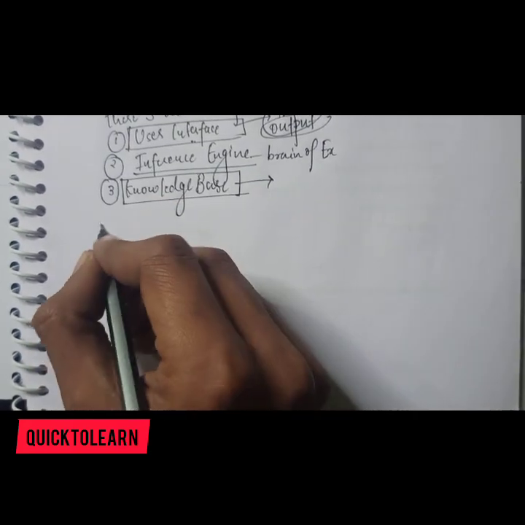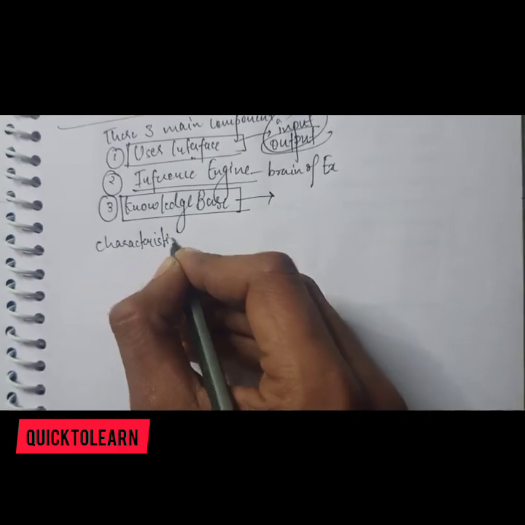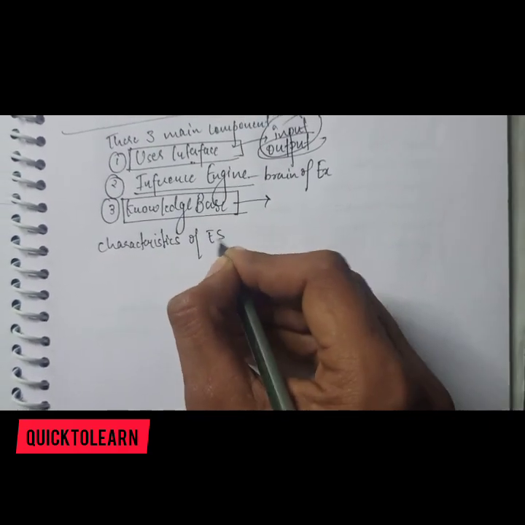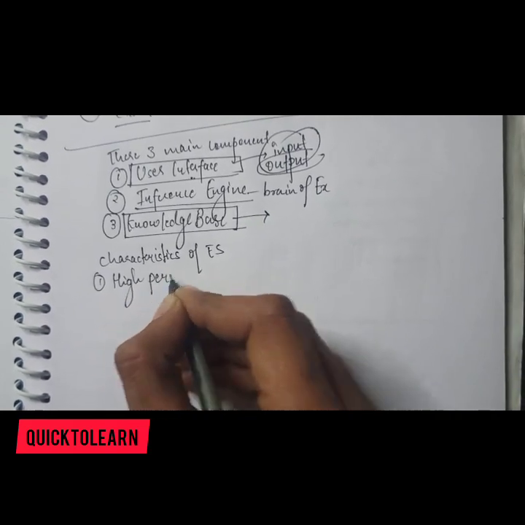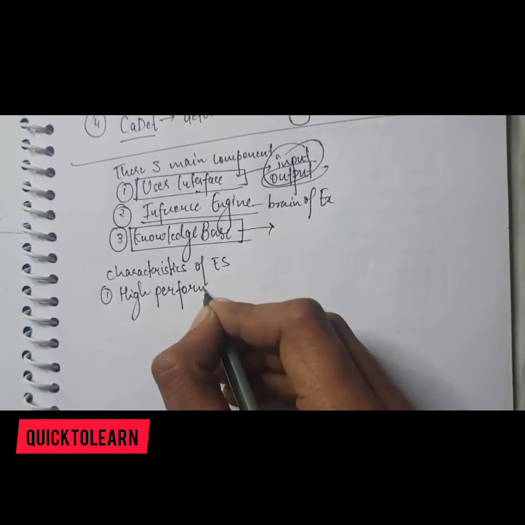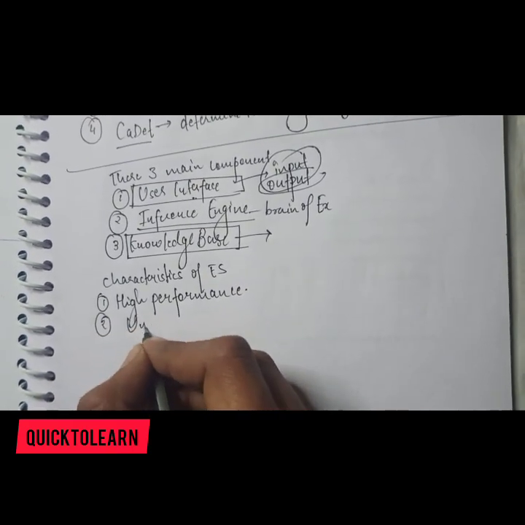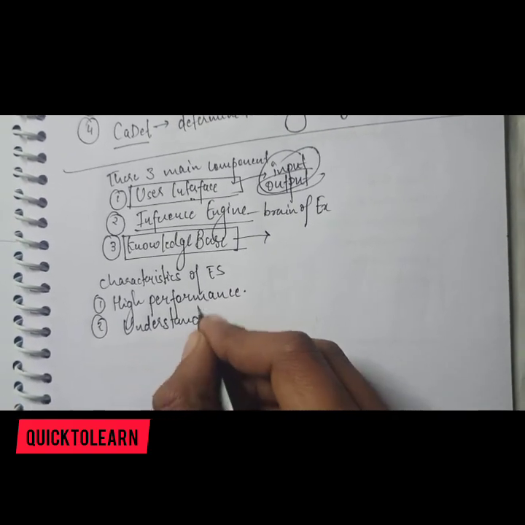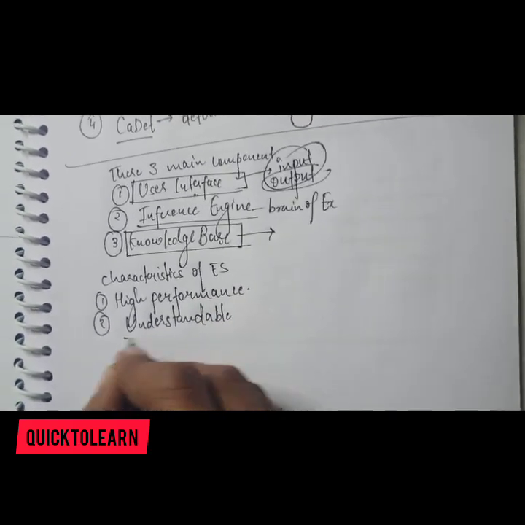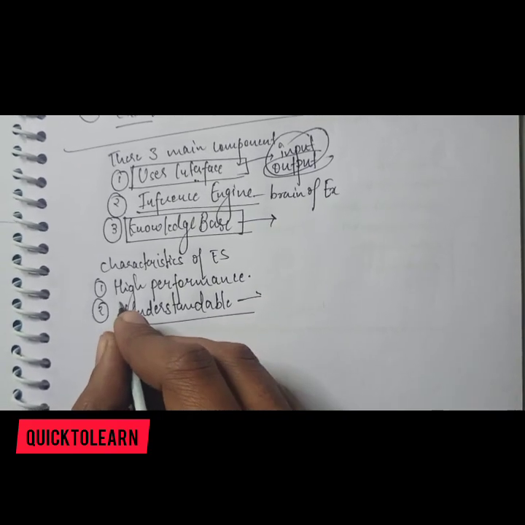So, the characteristics of an expert system. First is high performance, which means it can solve complex problems in a very efficient manner. The second is understandable, which means the user can input in a language and the output is in the same language, so it is understandable by the user.